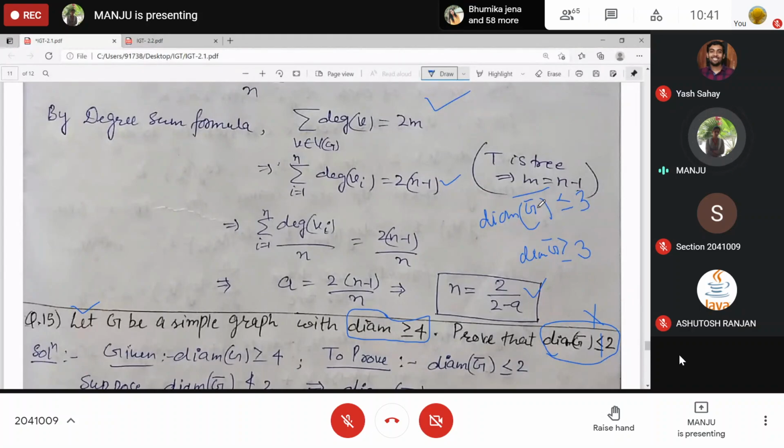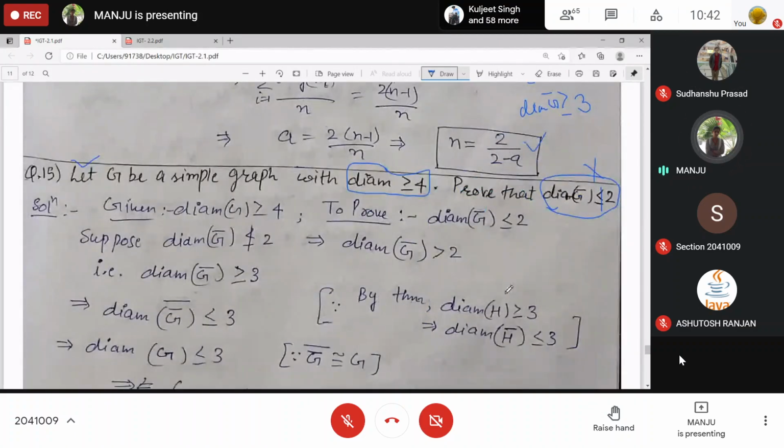And the complement of the complement is isomorphic to itself, the same as negation of negation. So the diameter of this, isomorphic to G, means the diameter of G is at most 3. Is it possible? We have got the diameter of G is at most 3. No, not possible, because it is given that it is at least 3.